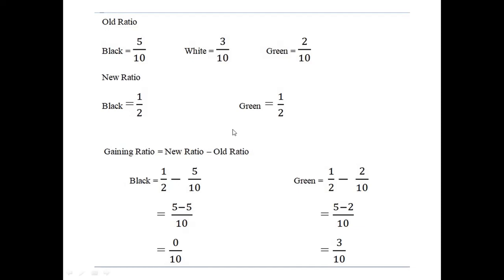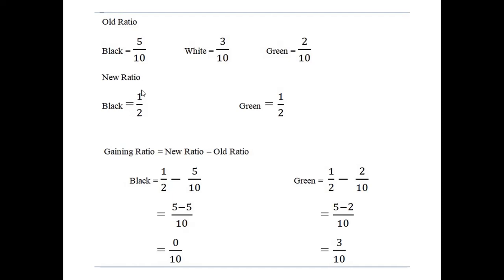Hey guys, now we are in question number 37. So, Black, White, and Green. Okay, they were the partners in the ratio 5 is to 3 is to 2. So, in this question, White is a retiring partner. Okay, so it is mentioned in the question, page number 328.